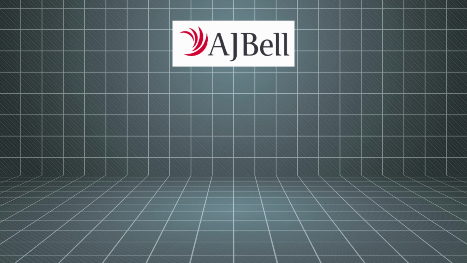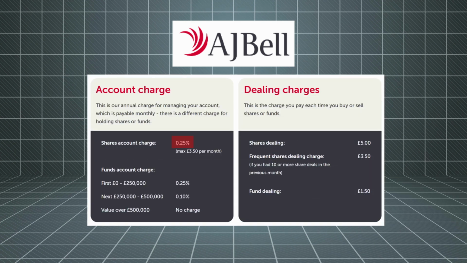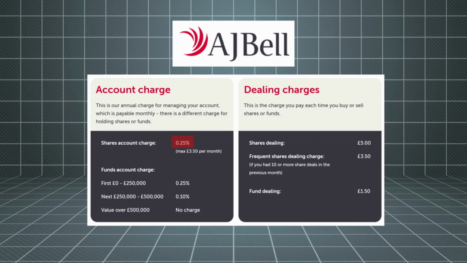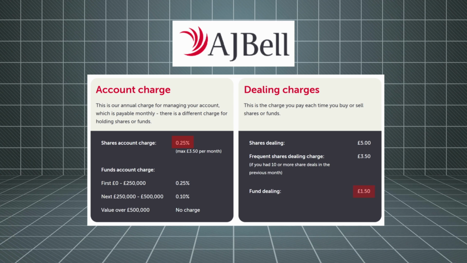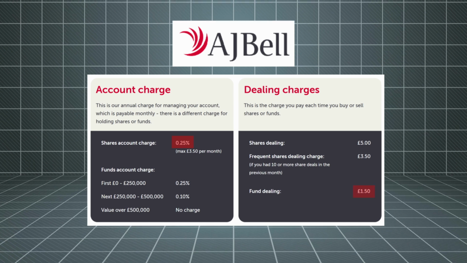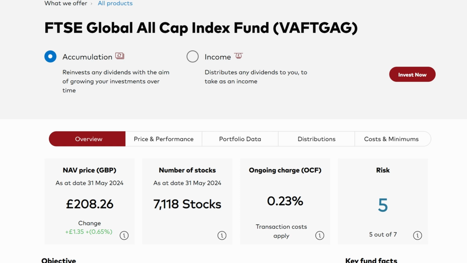And AJ Bell charges a custody or platform fee of 0.25% for holding a mutual fund, with a charge of £1.50 every time you purchase shares in the mutual fund. This fund is sterling currency based. The other funds featured in this video are diverse, but you could call this one mega diverse, with 7,118 stocks of small, mid and large size companies.